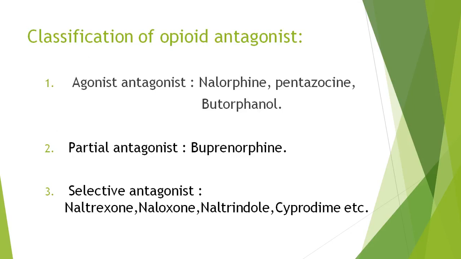First one is agonist-antagonist. Examples are nalorphine, pentazocine, etc. The second one is partial agonist, buprenorphine, and the selective antagonists are naloxone, naltrexone, and cyprodime.